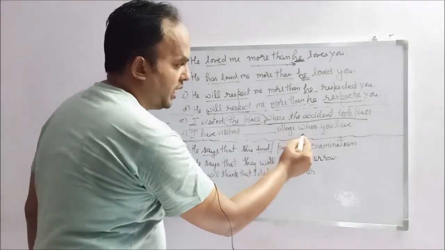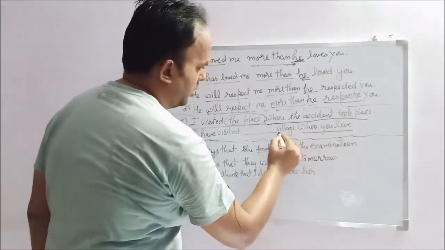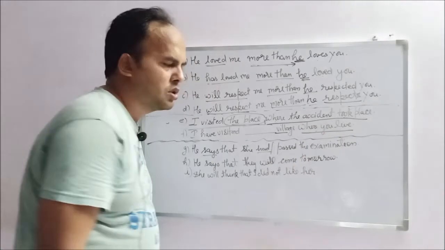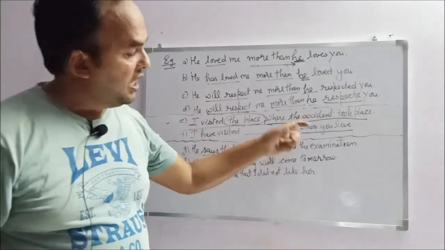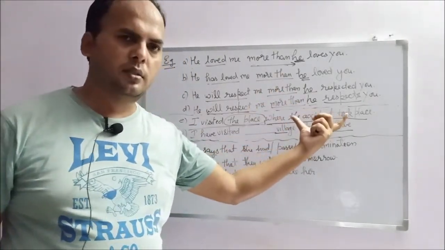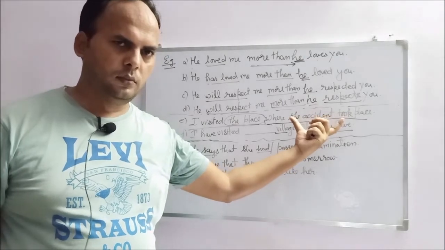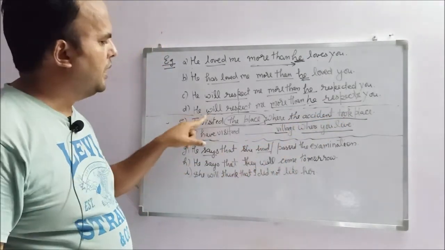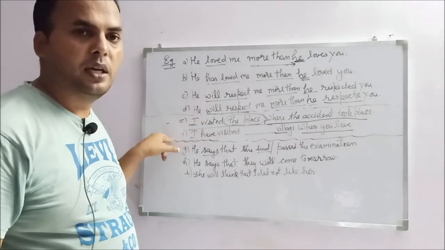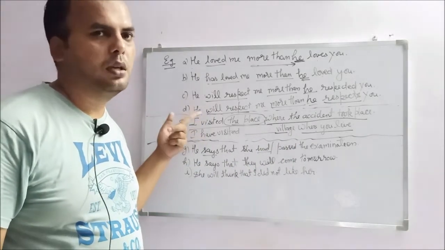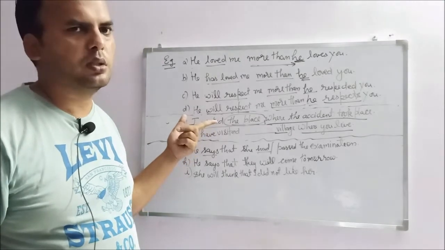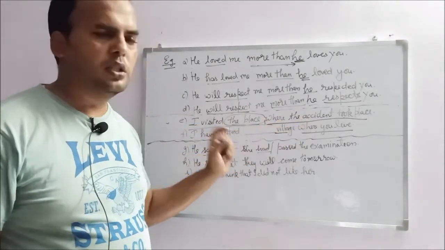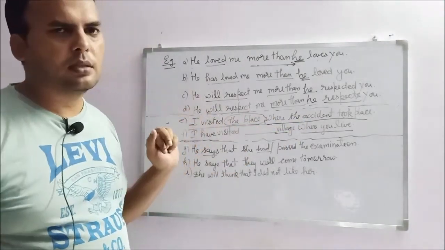I have visited the village where you live. Village is a noun. So it means if an adjective clause comes in the subordinate clause, then the principal clause can be in past or present. If it is an adjective clause, it can be present, it can be past.